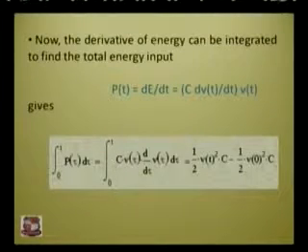Placing this over the earlier equation, we get C times the integral from 0 to t of V(tau) dV(tau)/d tau d tau. Simplifying by integration, we get the total energy input: one half C V(t) squared minus one half C V(0) squared, where V(0) stands for the initial voltage and V(t) stands for the final voltage.